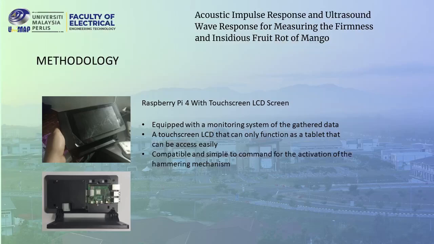The second reason is that the touchscreen LCD can be accessed easily to configure any error during my troubleshooting sessions. And the last reason is that it is compatible and easy to command the activation for the hammering mechanism to start.